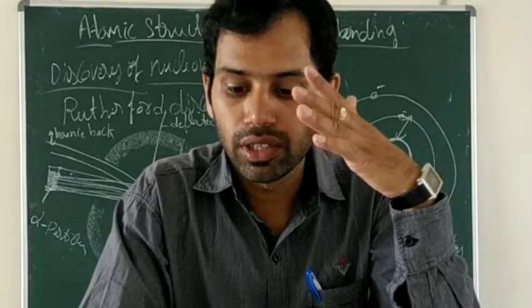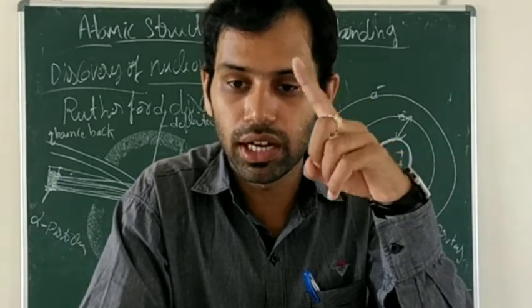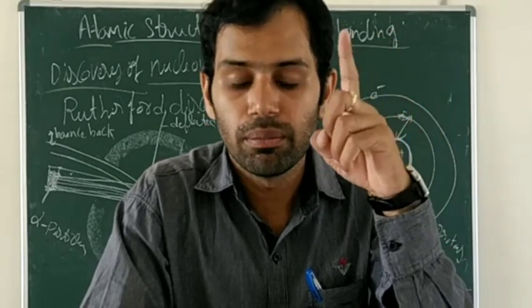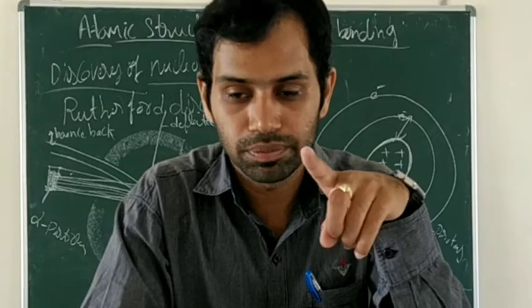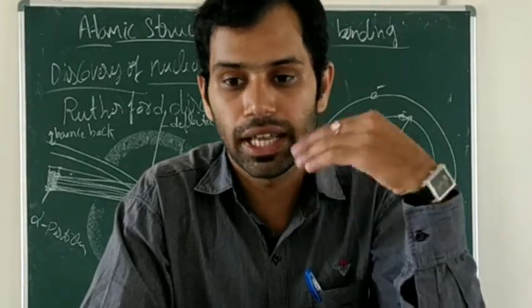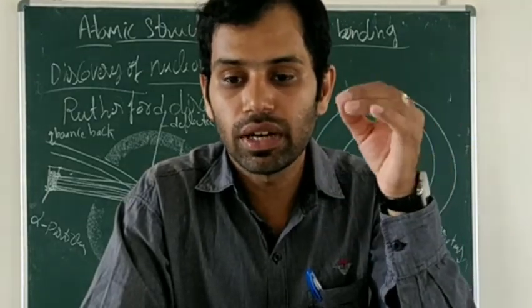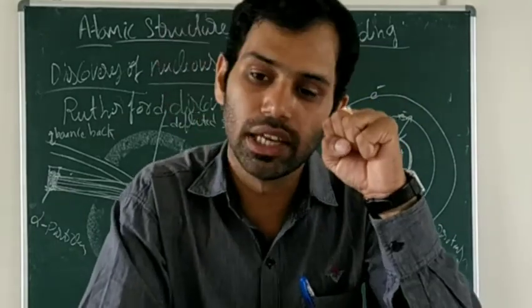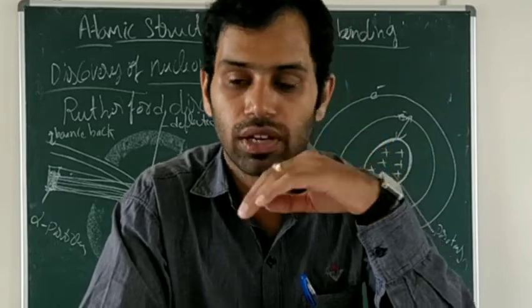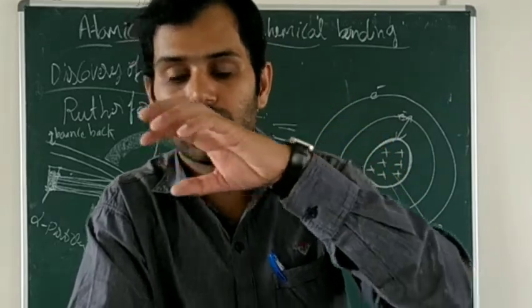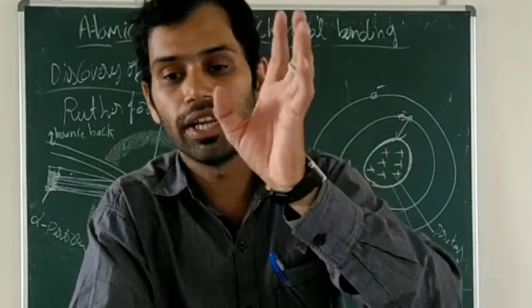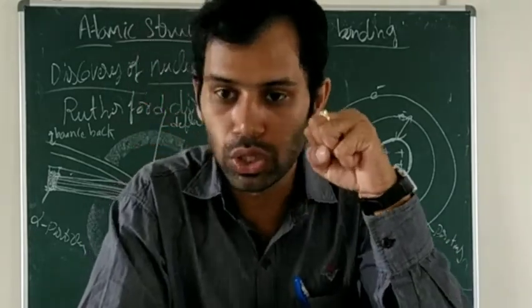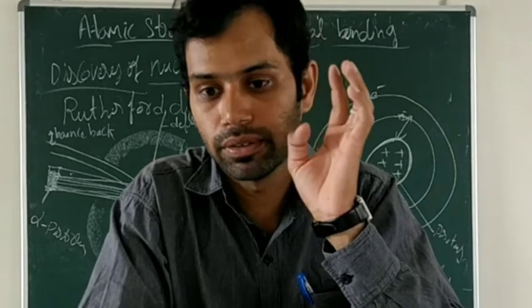Now, which particle is revolving around the nucleus here? Electrons. According to the classical laws of mechanics and electrodynamics, the electrons should radiate energy. After radiating energy, they should come closer to the nucleus. But that will not happen.